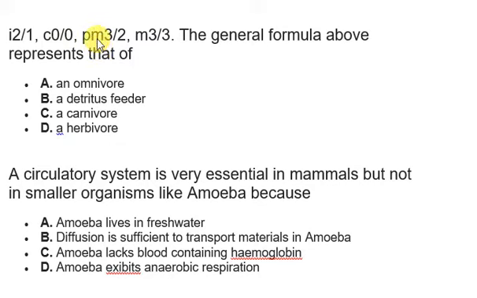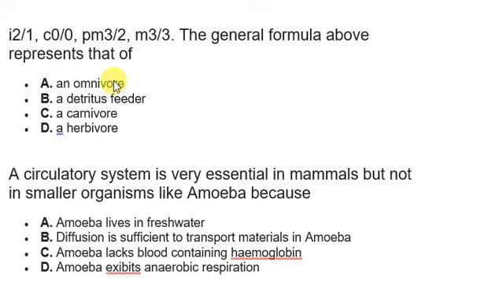The next one is the premolar. Premolar is the one that follows the canine, and the molar is the one that follows the premolar. The molar is also at the base of the teeth. Yes, that part of your teeth that is inside, and this premolar and molar is used for grinding. They are both used for grinding. So as you can see, the animal here in talk only has the incisor, the premolar, and the molar. It does not have the canine that can be used to eat meat. So technically speaking, it is not an omnivore.